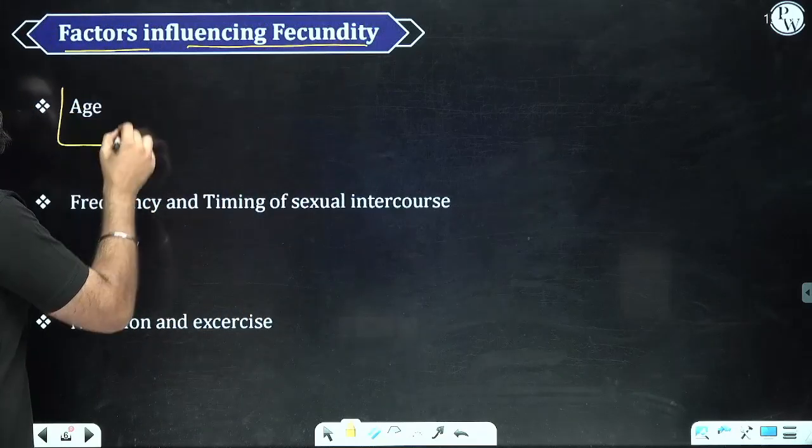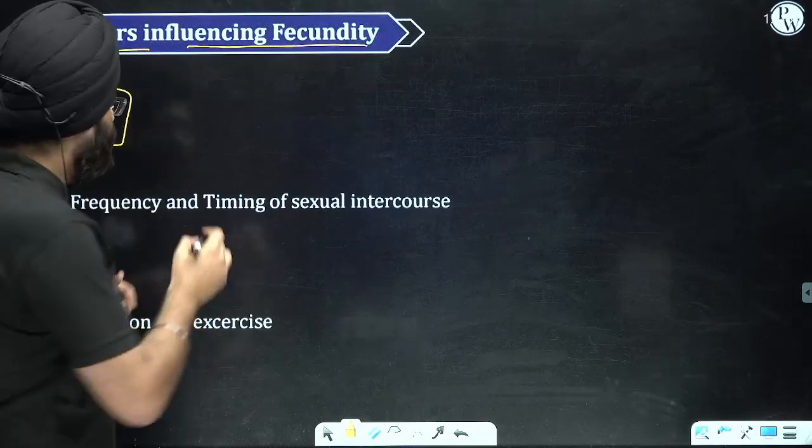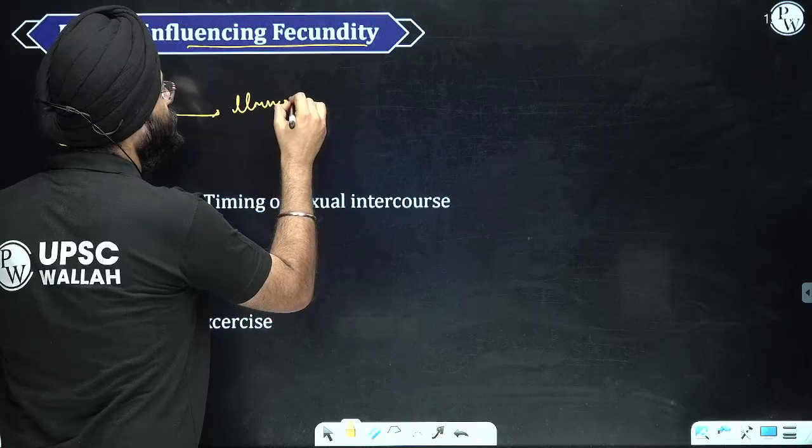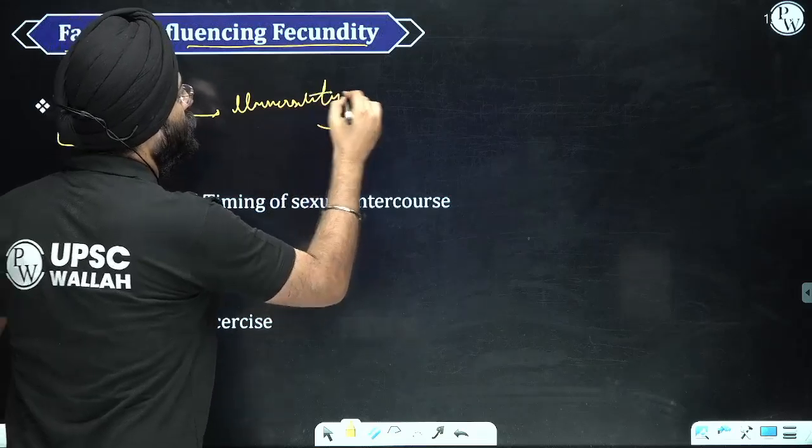Now students, age is a very important factor. There was a study done by the University of Maryland.